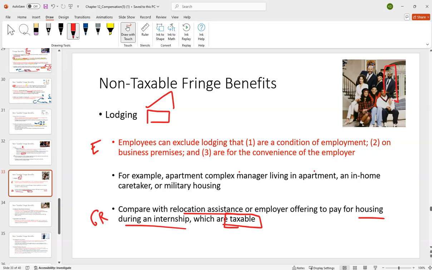Like we have Jeffrey here from Fresh Prince of Bel Air. He's the butler, the house person to help out. They give him housing on the show. Well, he doesn't have to claim that as income because it's a condition of employment, it's on business premises, and it's for the convenience of the employer. Another one might be a caretaker at a cemetery. The nature of these jobs requires you to physically be there, and for that reason, this is for the convenience of the employer. The housing you get, you do not have to include as income. But this is more of the exception than the general rule.